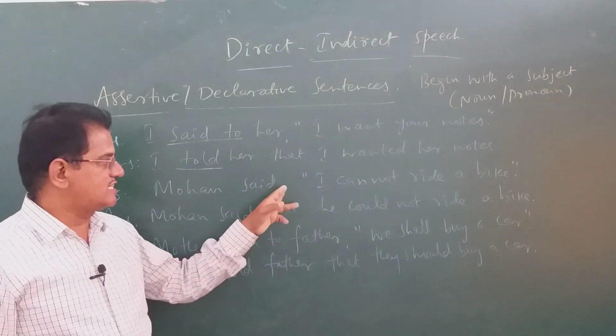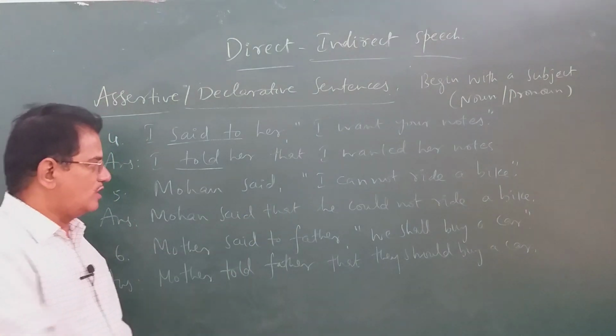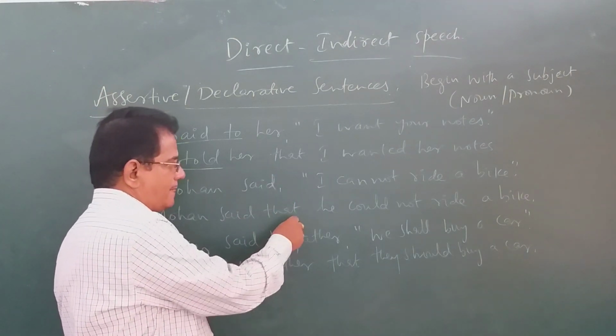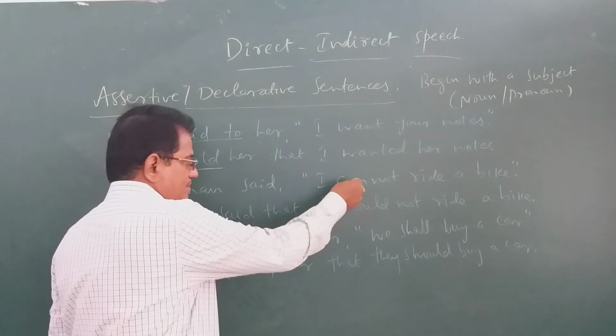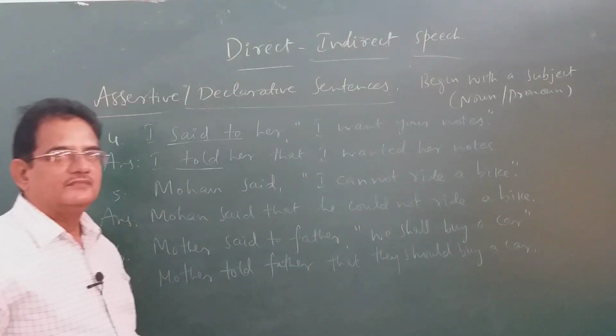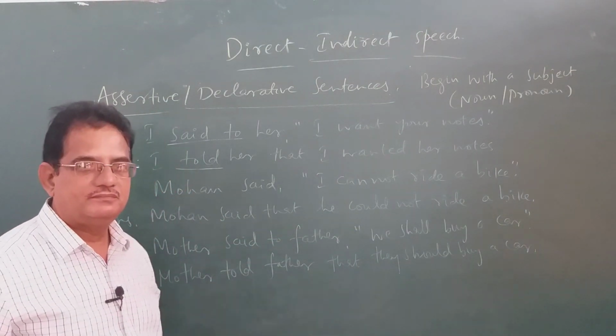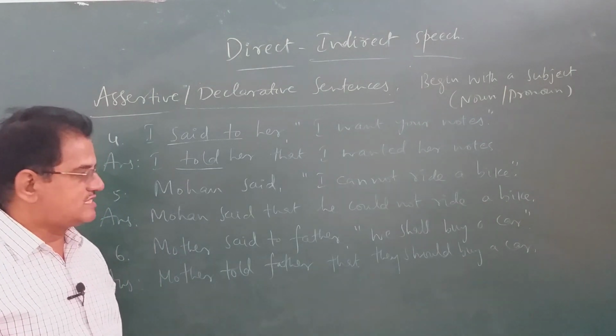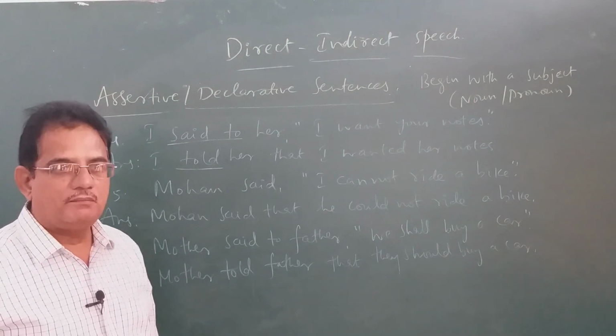Mohan said that, because said to is not there, said only is there, so we write said that. I becomes he, can becomes could. He could not ride a bike. Mohan said that he could not ride a bike.